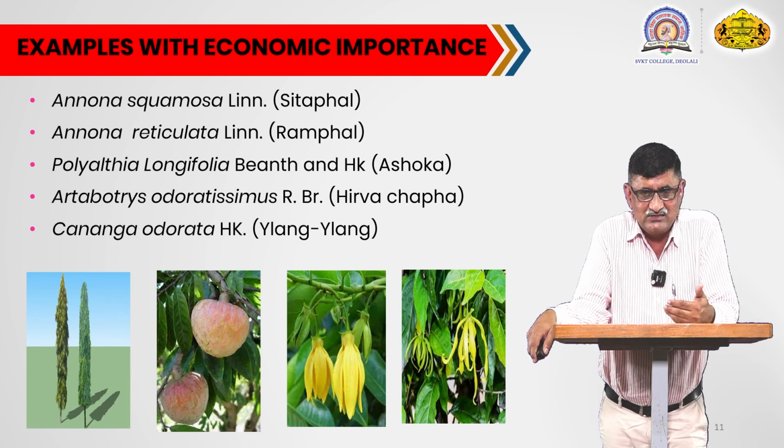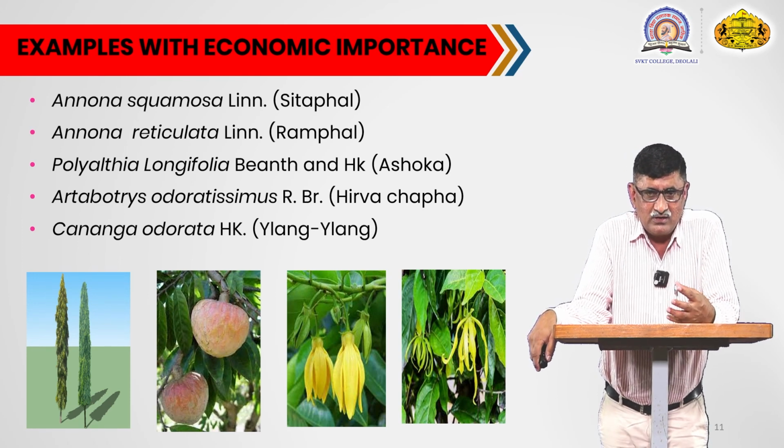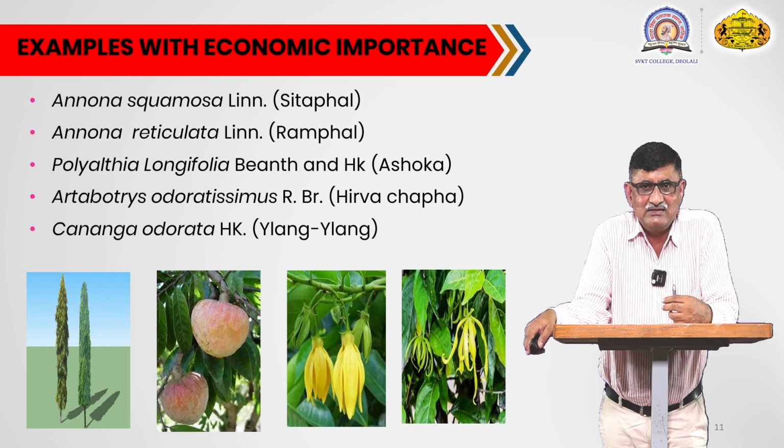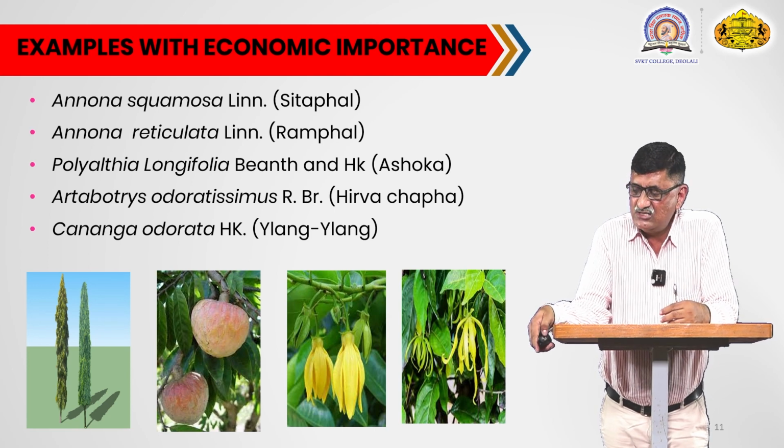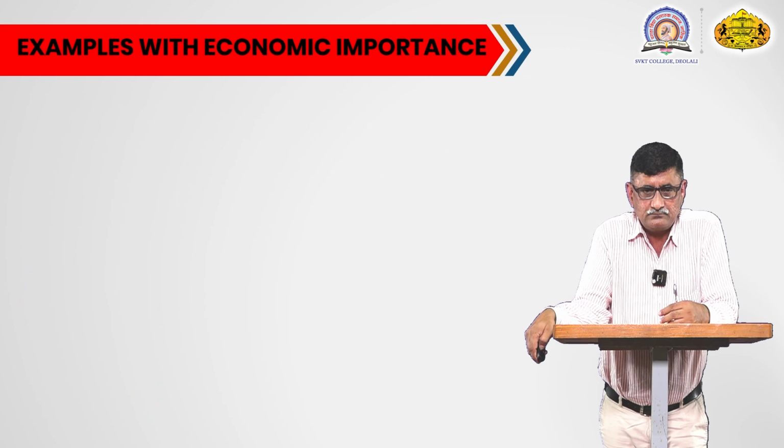You can see the third image. This is called Hirwa chafa, and the flowers are fragrant, and that's why this plant is planted in gardens. Another plant that is also a garden plant is Cananga odorata. This plant is also used in plantation in gardens.